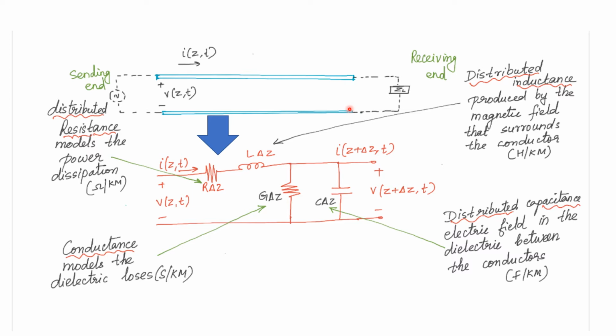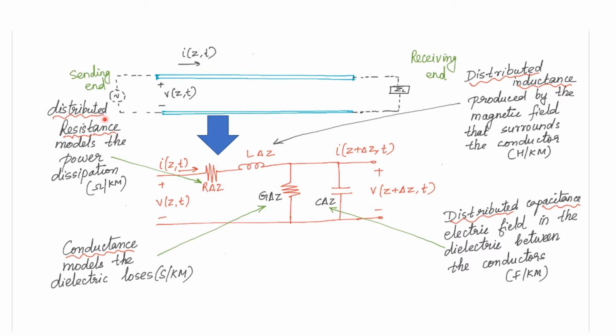Now let us see how we model this transmission line. When you consider a conductor, any conductor will have a resistance and inductance associated with it. Resistance models the power dissipation. When you are considering any length of the line, it will have a certain length and diameter, so it will have some resistance and inductance.